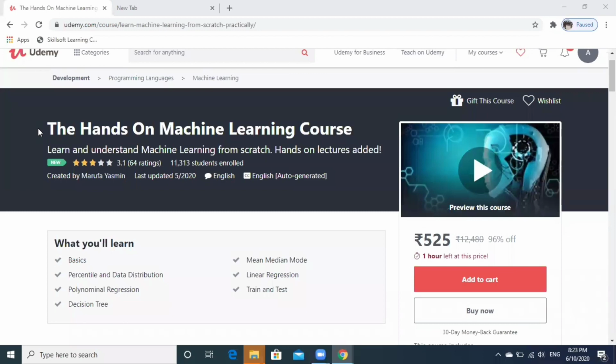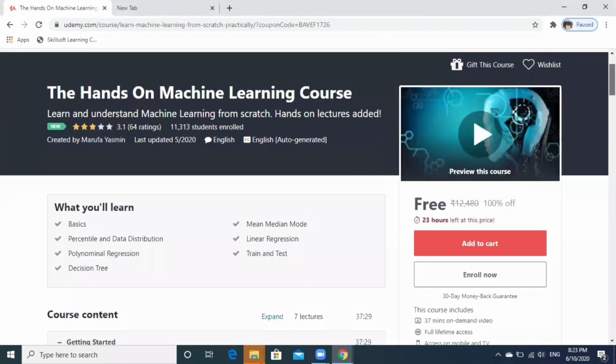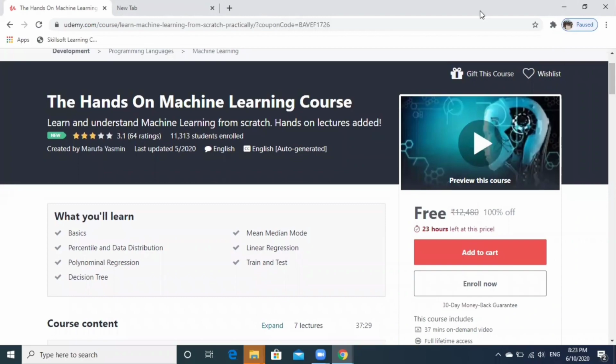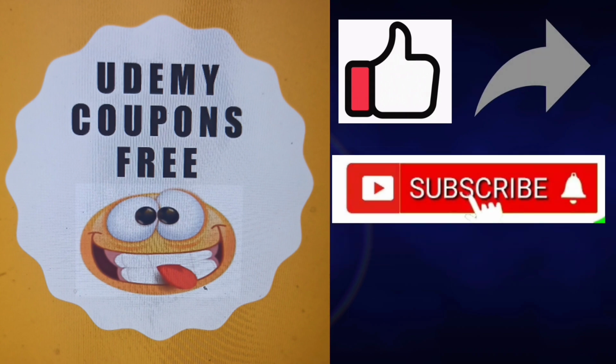The hands-on machine learning course. In this course, you will be learning about percentile and data distribution, polynomial regression, decision tree, mean median mode, linear regression, train and test split. This course is priced at 525 at Udemy, which is a 37 minutes on-demand course. Once you apply this coupon and click on Enroll Now, you will be able to access this course for free of cost.